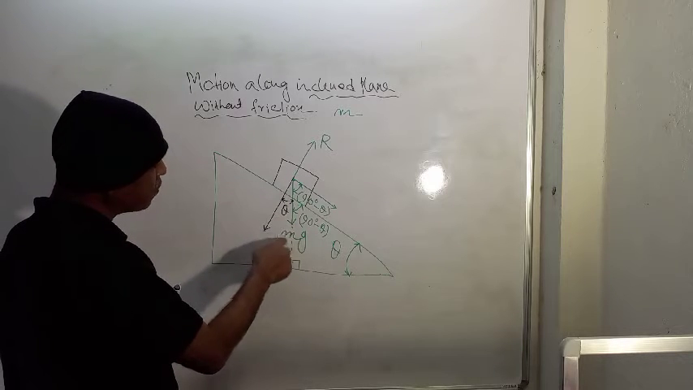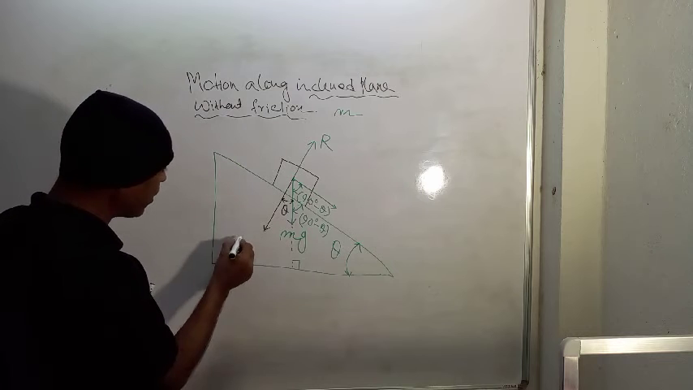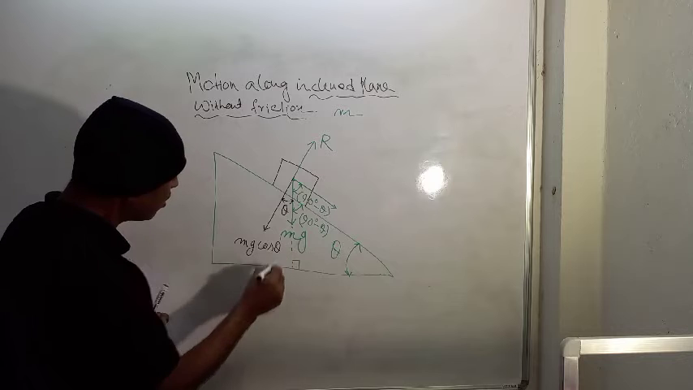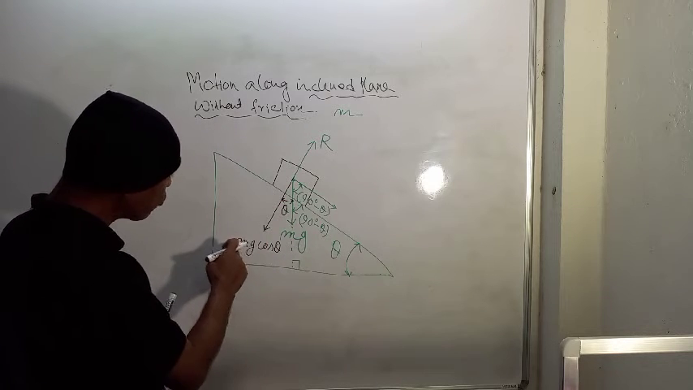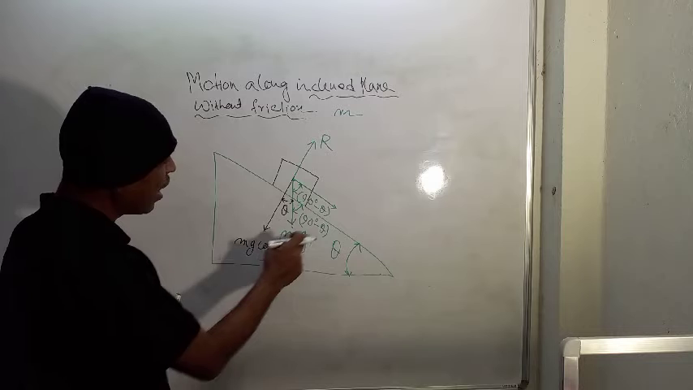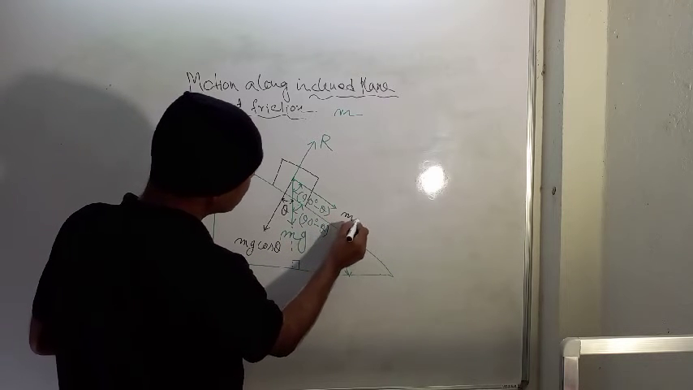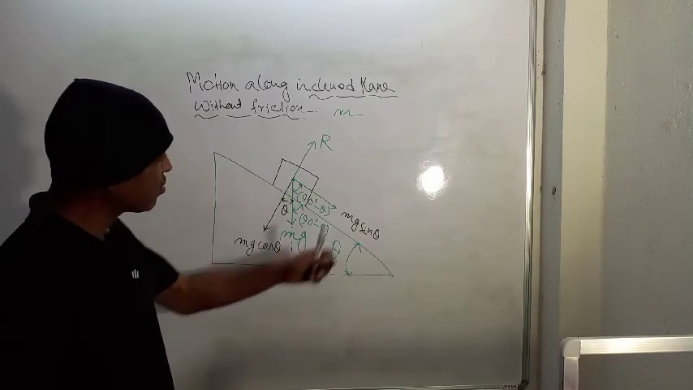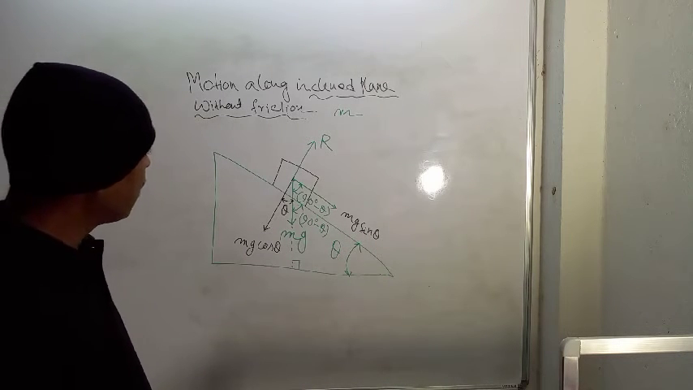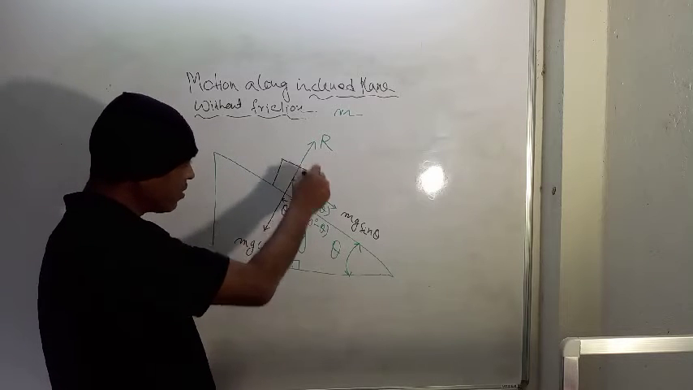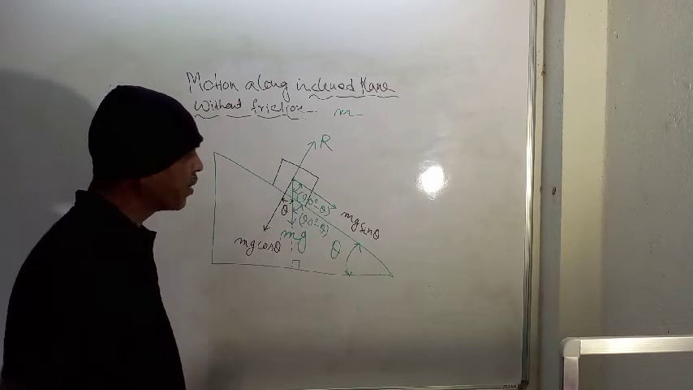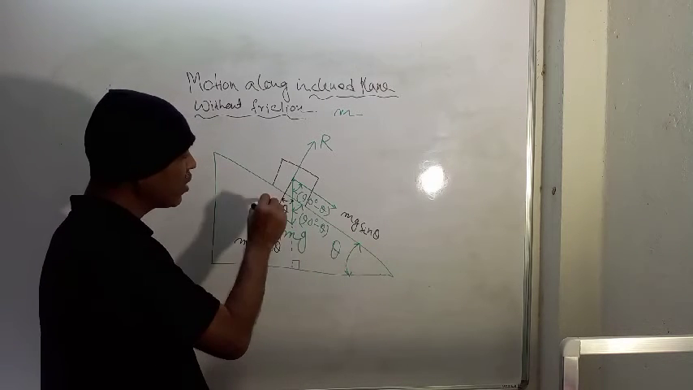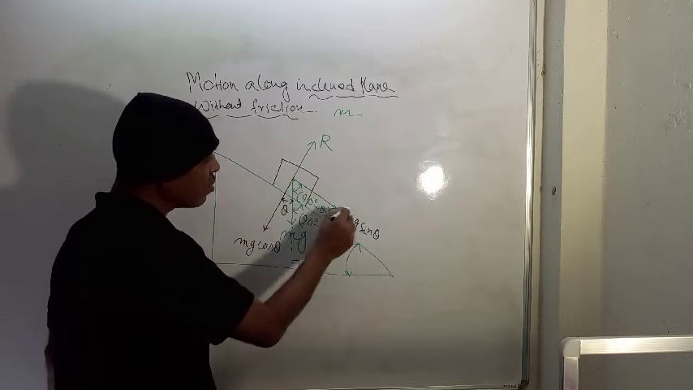So what is the component of mg in this direction? It is nothing but mg cos theta. Am I right? Since this angle is theta, this component should be mg cos theta and this component should be mg sin theta. Mg sin theta is this component. The body, this object, is moving along the inclined plane. So which force should we consider? We should consider this force. The body is moving under the action of this force.